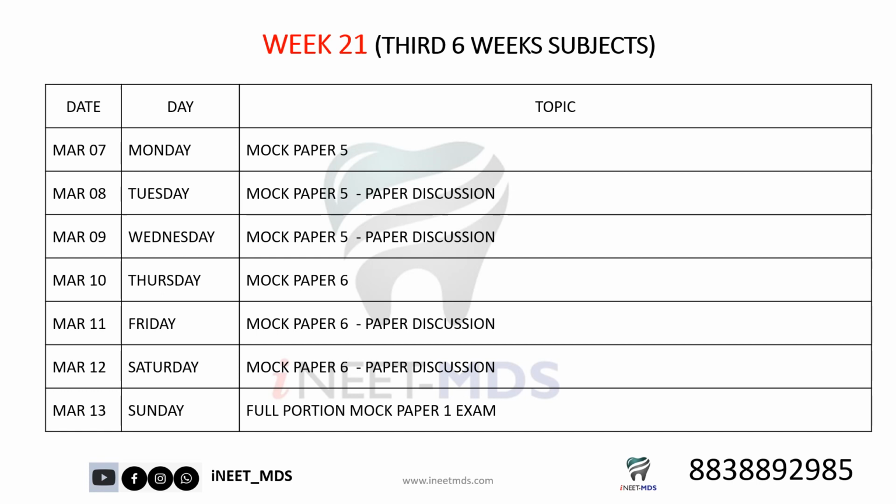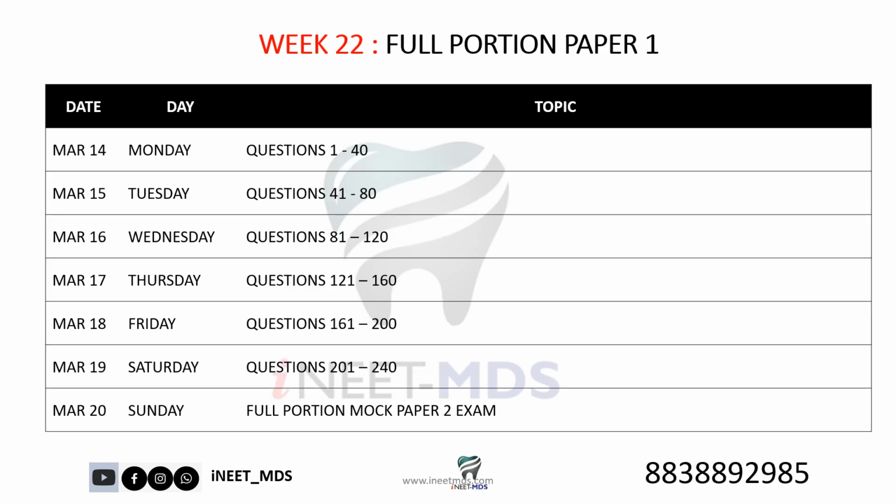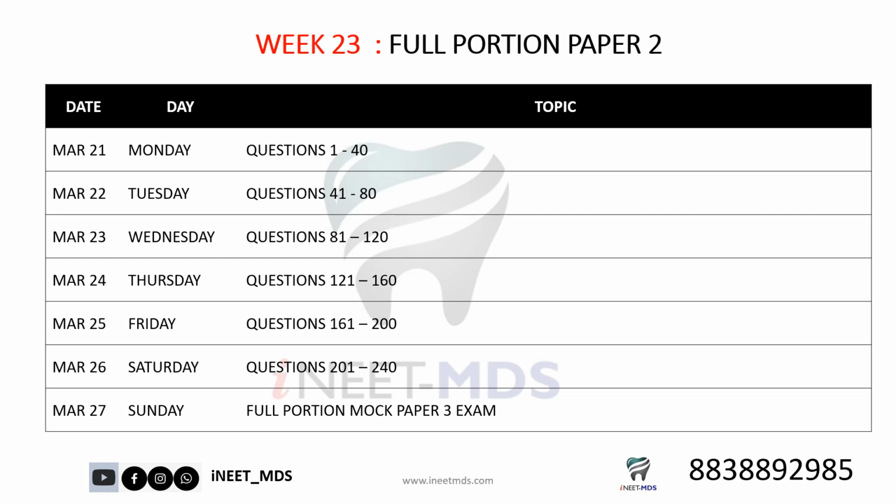So one day is for writing the exam. Then the next 6 days, we have 240 questions. Every day 40 questions. In that order, in 6 days we will complete 240 questions. Each and every question will be discussed in the webinar, and any doubtful question, any important question where mistakes are repeatedly made, everything will be discussed in the consecutive weeks. So every week it goes on like that. Every Sunday there is an exam, then the next 6 days are for paper discussion, then the next Sunday there will be an exam, then again the next week will be followed by the discussion.